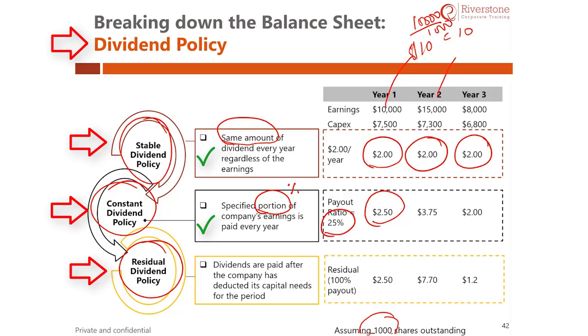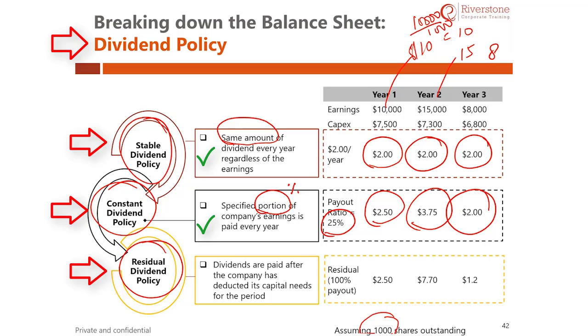In the second year, the earning is around 15, and the payout is 25% of 15, which is $3.75. In the third year, the earning is only $8, and 25% of this is $2. This is why we get $2. I hope you understood why the dividend is changing. It is changing because the earnings are changing, thereby resulting in a change in dividend.